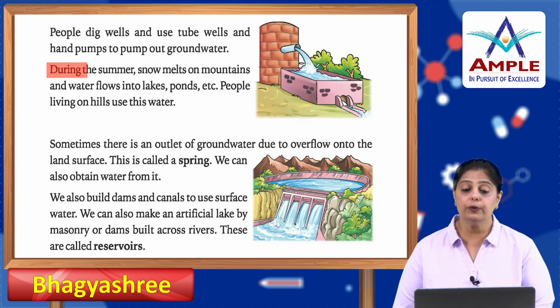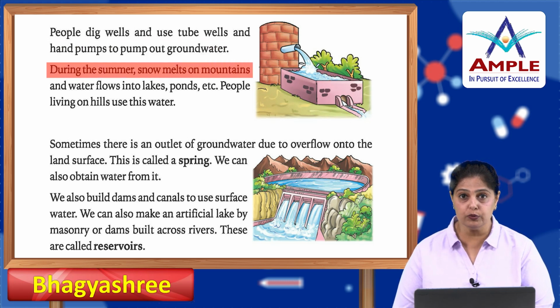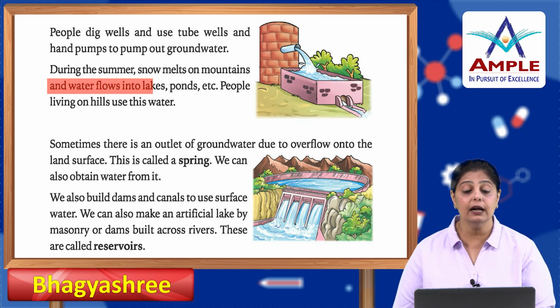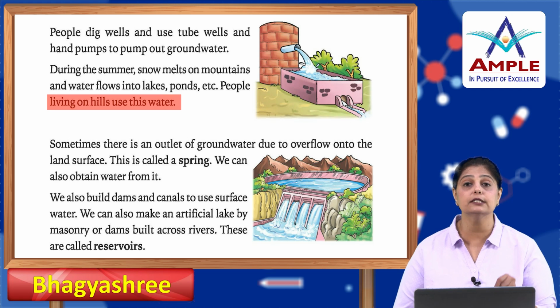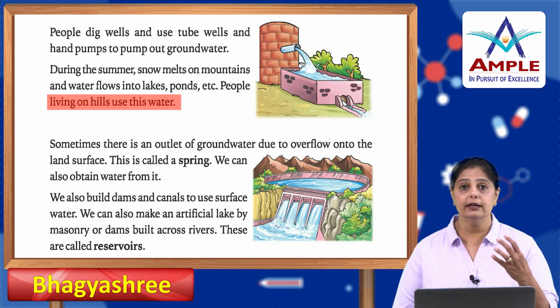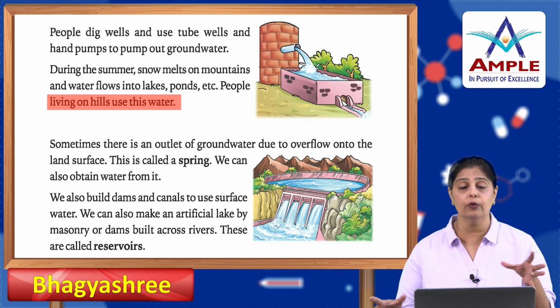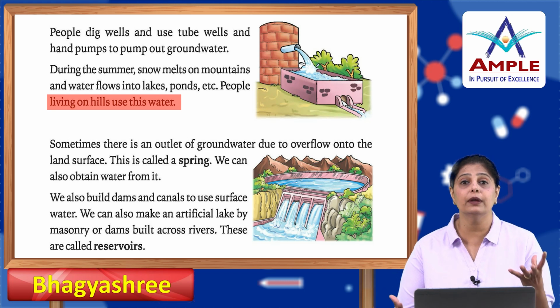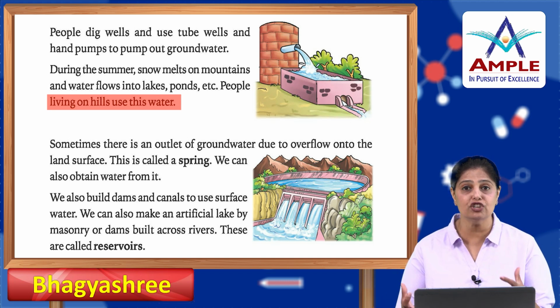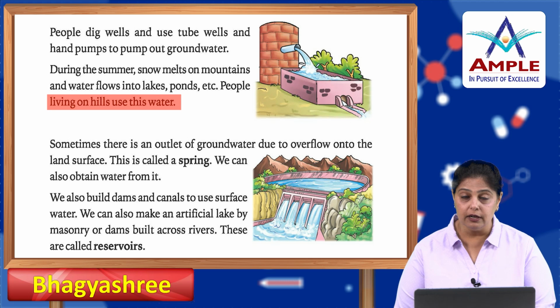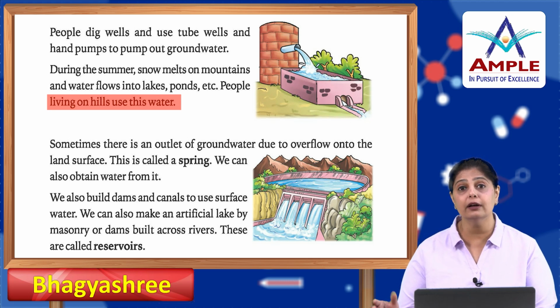Now, during the summer, the snow melts on mountains and water flows into the lakes, ponds, etc. People living on hills use this water. It is the pure form of water. It comes from the glaciers. Snow is formed only when the rain and the extreme cold come into contact with each other. Then during the summers the snow melts, it turns back into water, and this water is used by the people living in the hilly areas.